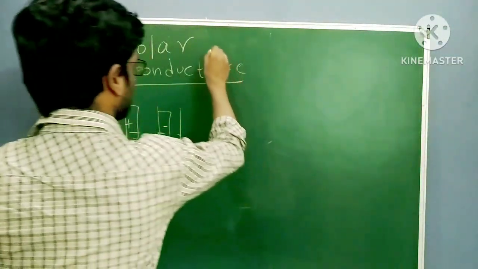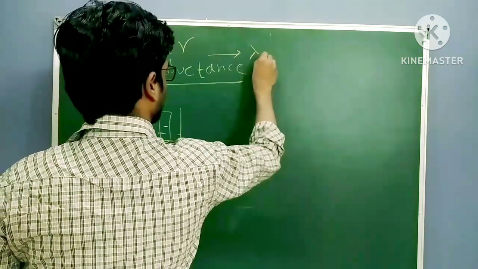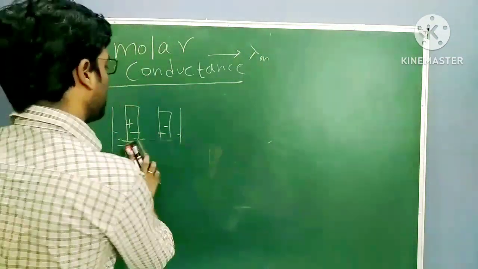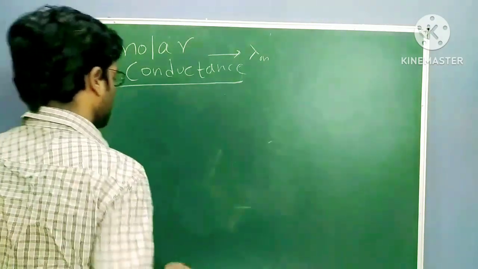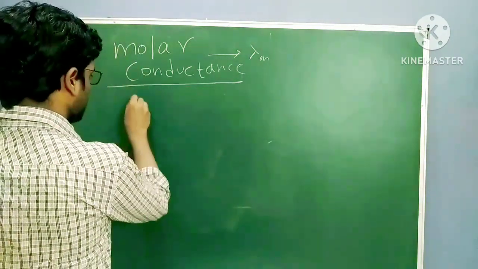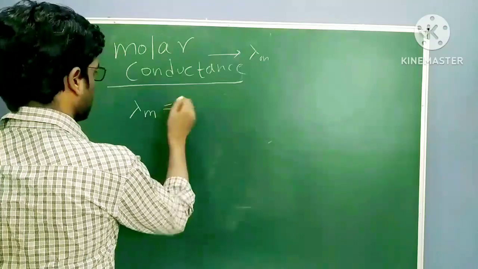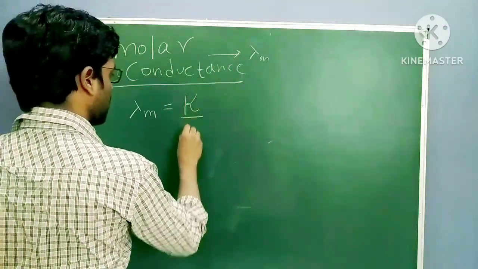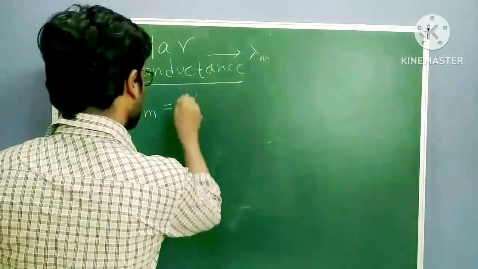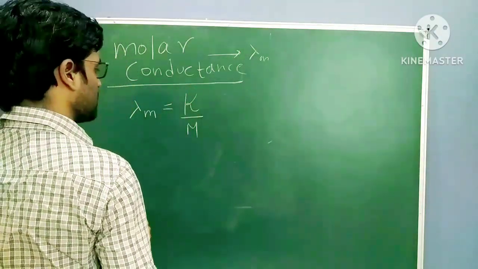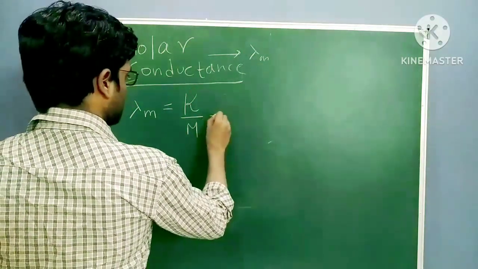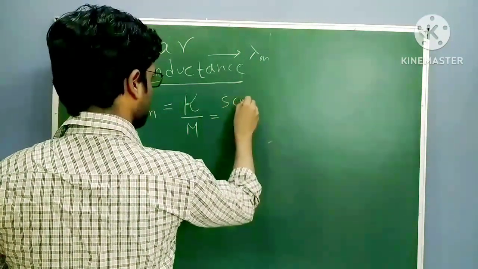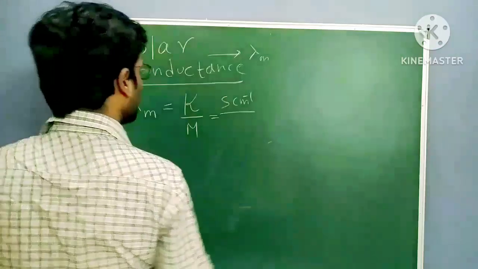This is represented with lambda m. So lambda m equals kappa, conductivity, by concentration, which is in molarity. The conductivity unit is Siemens centimeter inverse by molarity.